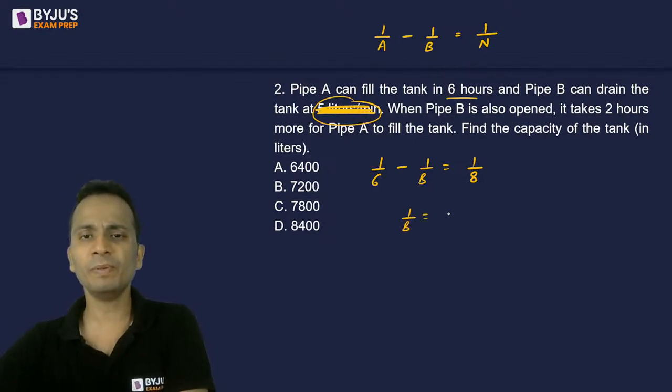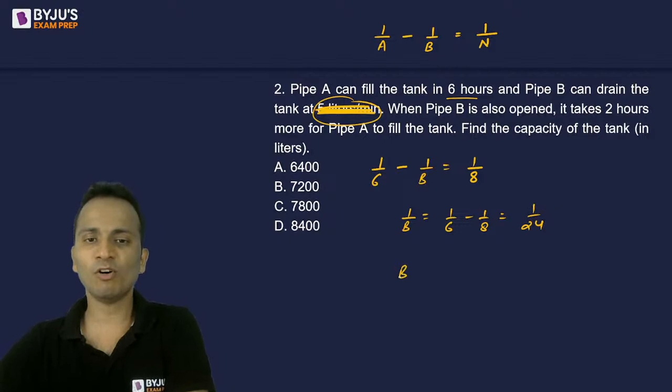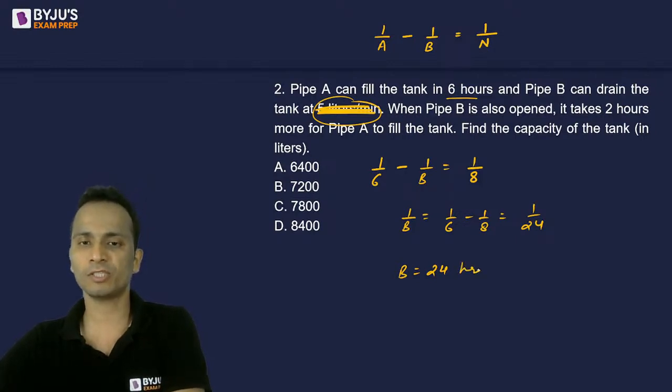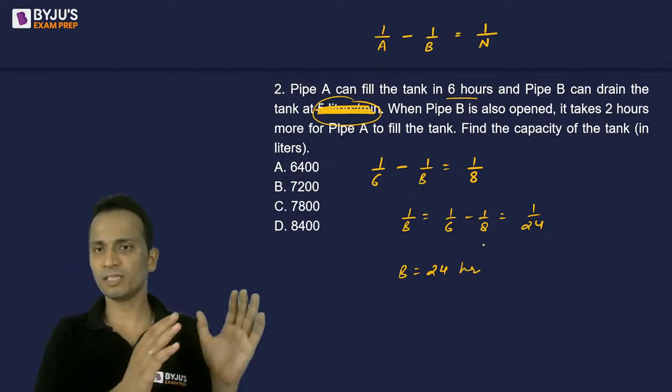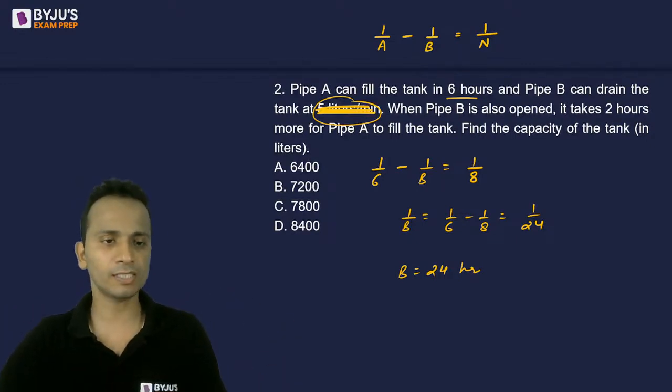So 1 upon B will be 1 upon 6 minus 1 upon 8. That is 1 upon 24. So the value of B, or the number of hours that B will take to completely drain the tank, will be 24 hours. Okay, so B will drain the entire tank in 24 hours.